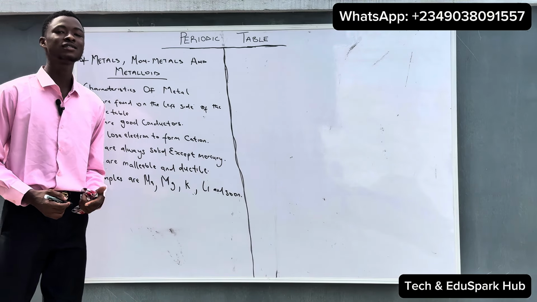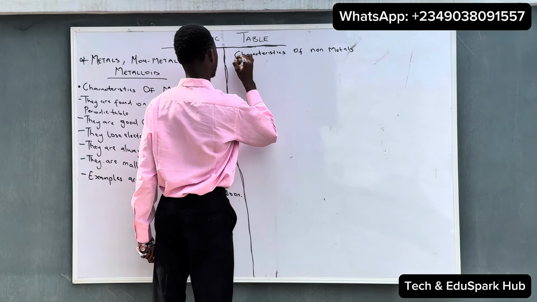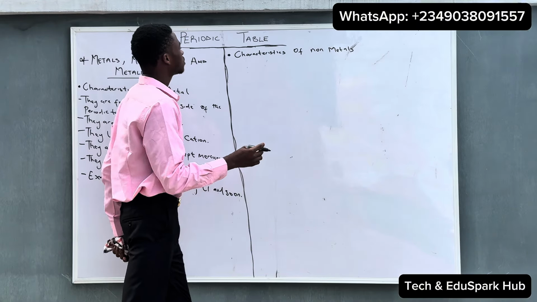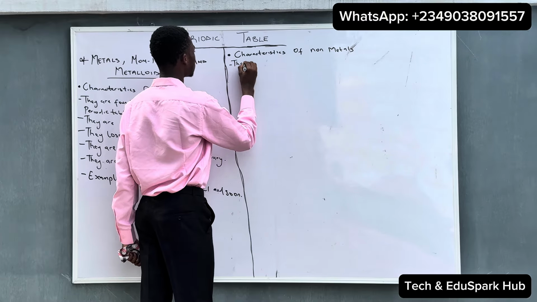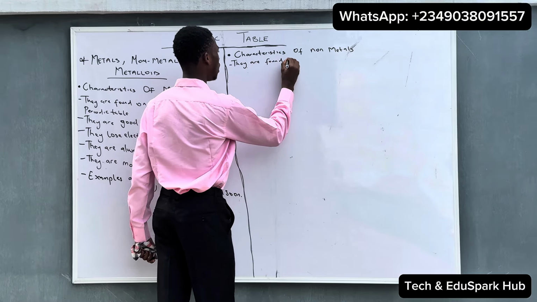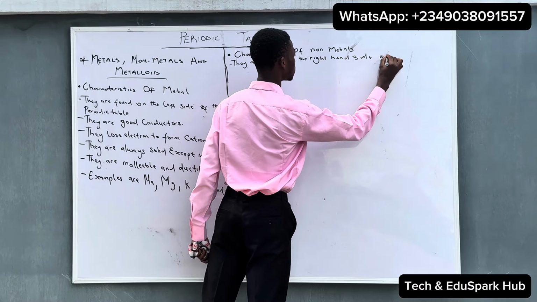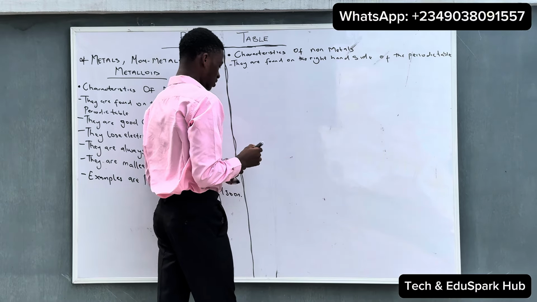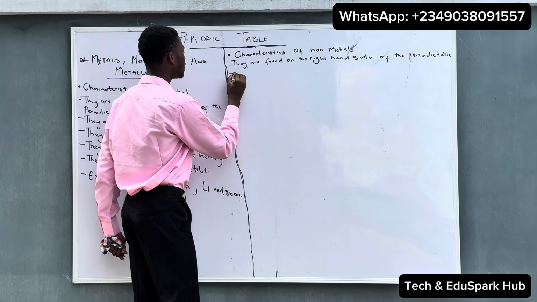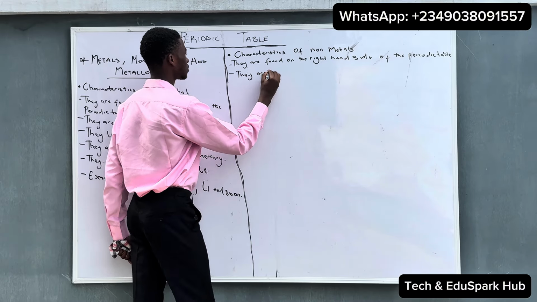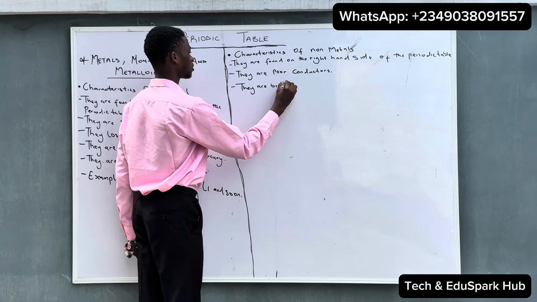So let's move to the characteristics of non-metals. Looking at the characteristics of non-metals, you can say they are found on the right hand side of the periodic table. So non-metals are found on the right hand side of the periodic table. And also they are poor conductors unlike metals. And also they are brittle when solid.